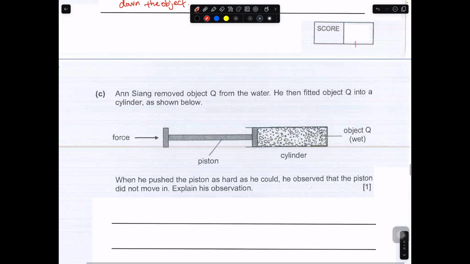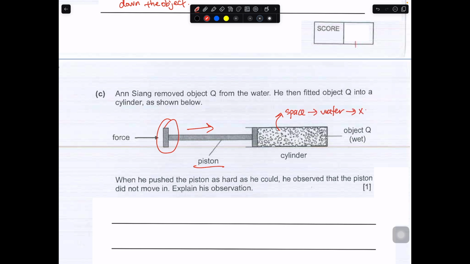Let's move on to the next part. He removed the object from water. Then he fitted object Q into a cylinder, and this cylinder has a piston that you can push over here. So this object itself is wet. That means the air spaces now contain water. There is no more air. So when he pushed the piston as hard as he could, he observed that the piston did not move in. When the piston did not move in, it shows you this cannot be compressed.